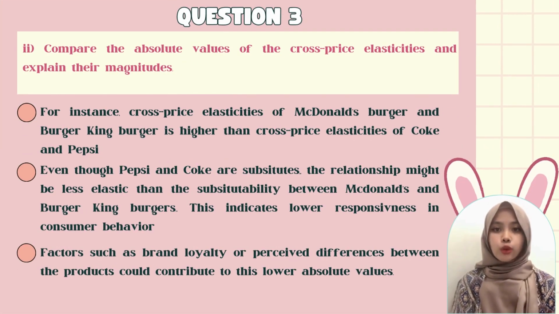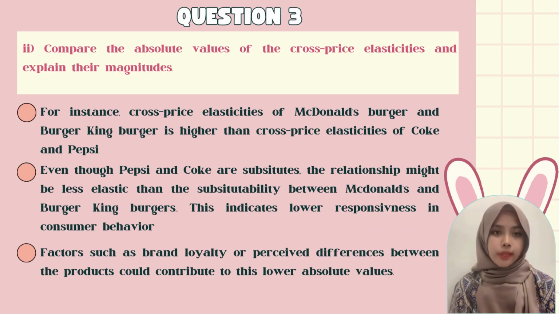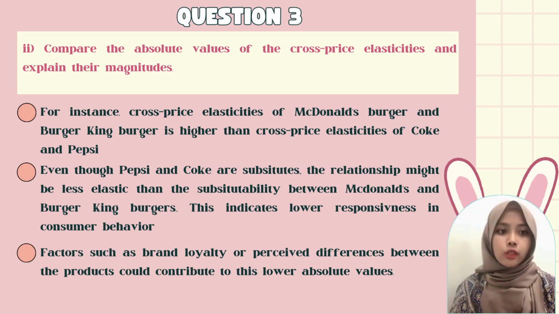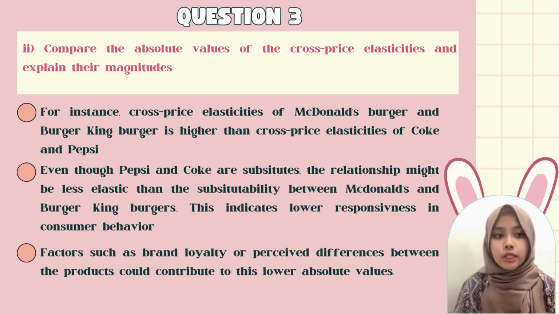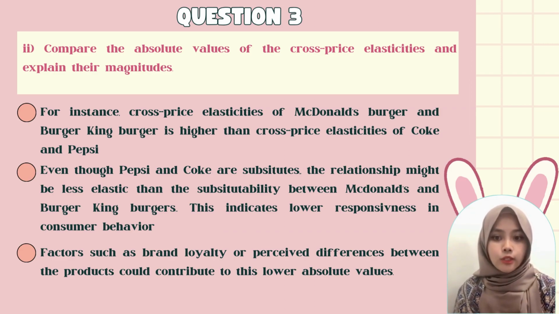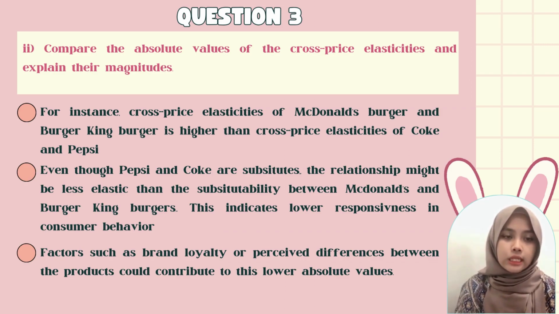For question 3.2, compare the absolute values of the cross price elasticities and explain their magnitudes. So for instance, the cross price elasticity of McDonald's burger and Burger King is higher than Coke and Pepsi. So even though Pepsi and Coke are substitutes, the relationship might be less elastic than the substitutability between McDonald's and Burger King burgers. This indicates lower responsiveness in consumer behavior. Factors such as brand loyalty or perceived differences between the products could contribute to these lower absolute values.